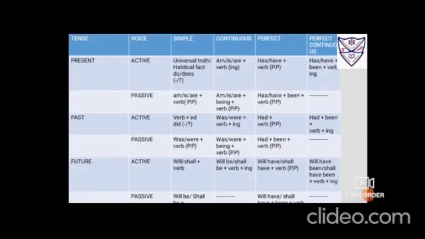Verb will be in its first form. For passive voice, you have to add one simple word before you change the verb into third form. That verb is be. So it becomes will be or shall be. Now when do you use will and when do you use shall? If it is first person, we'll be using shall: I shall, we shall. And if it is second person or third person, we will use will: you will, he will, she will, it will, and they will.